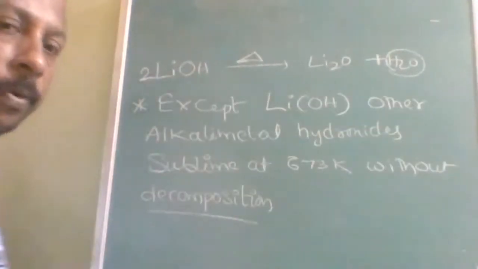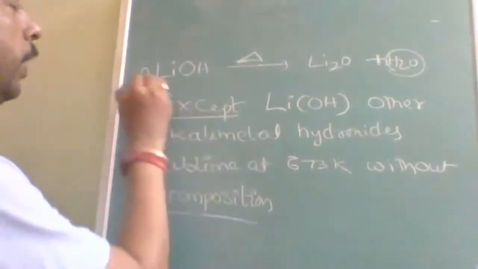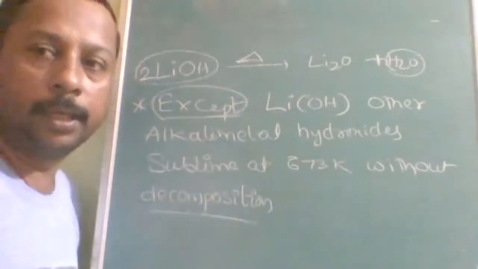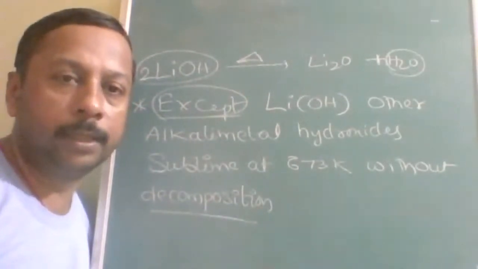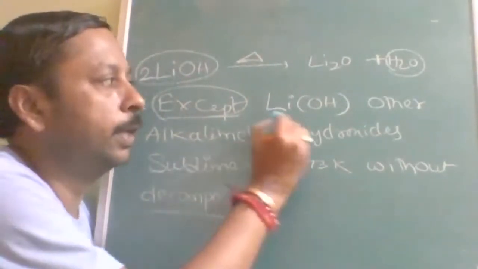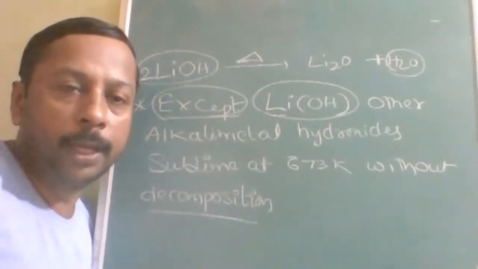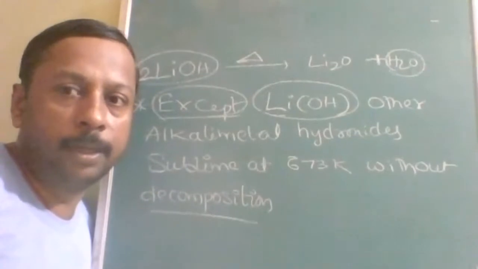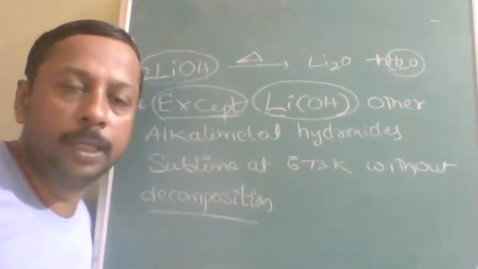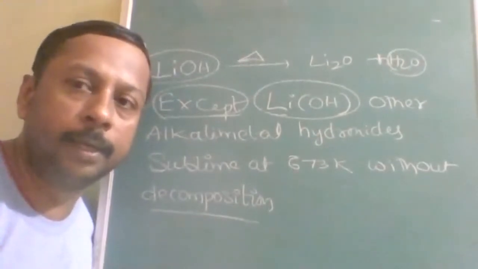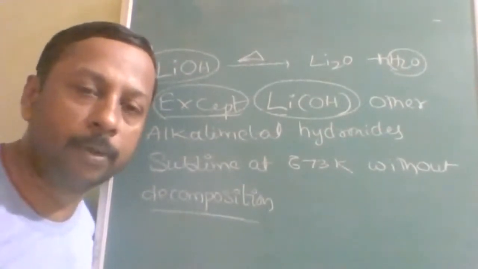Okay, one more important point is "except." Wherever I am saying "except," that means they are counted as anomalous properties. Lithium hydroxide: lithium shows the anomalous behavior. Okay, what is anomalous behavior? The reasons for anomalous behavior we have already discussed in periodic properties.